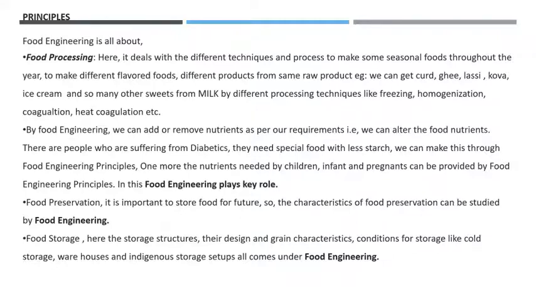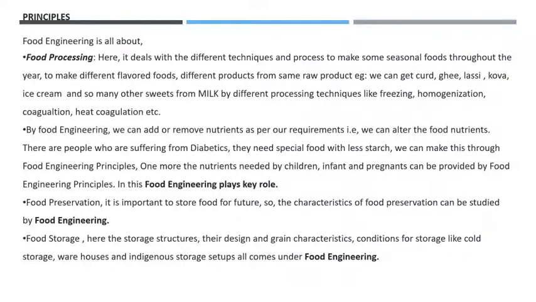Next point is by food engineering, we can add or remove nutrients as per our requirements. That is, we can change the food nutrients. In the case of diabetic patients, they need special food with less starch. So we can make this through the food engineering principles. And also we can add the nutrients needed by children, infants, and pregnant women. So that can also be provided by the food engineering principles. So here we can say food engineering plays a key role.